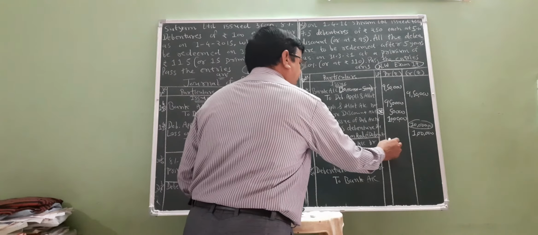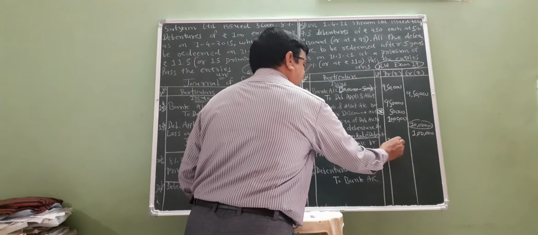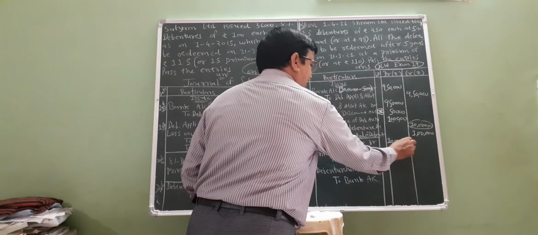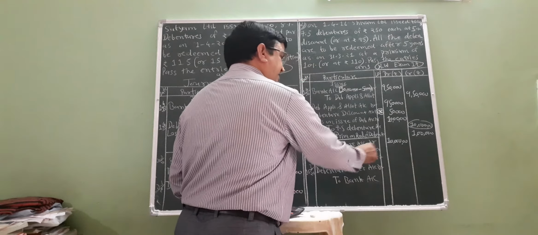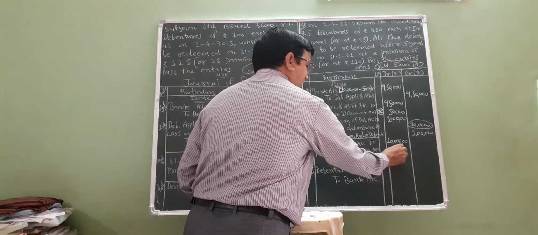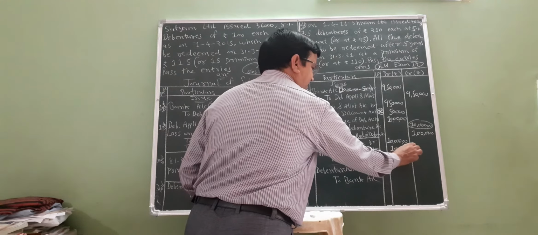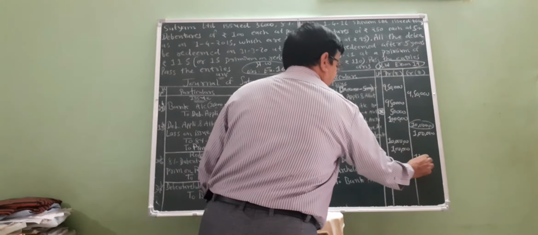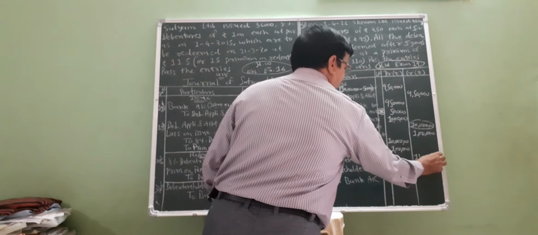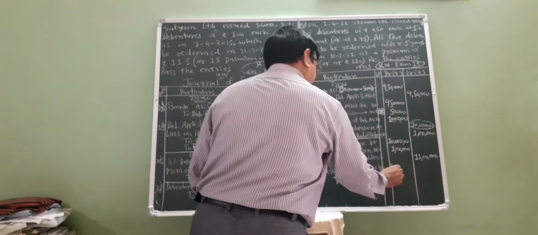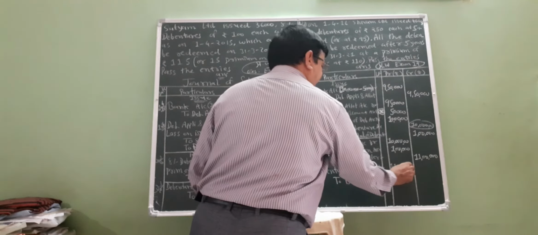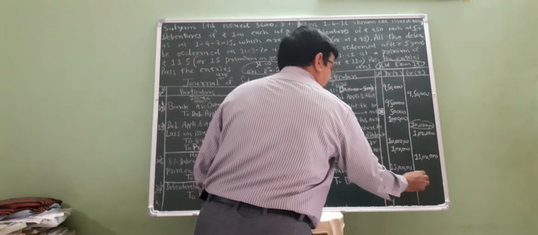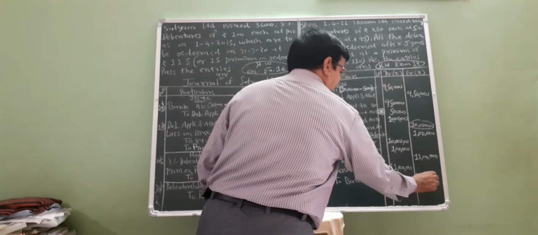Debenture account rupees 10 lakhs, premium on redemption of debenture rupees 1 lakh, and the total amount of 11 lakhs is credited to debenture holder account. Debenture holder account is debited, as receiver of the amount, to bank account 11 lakhs.